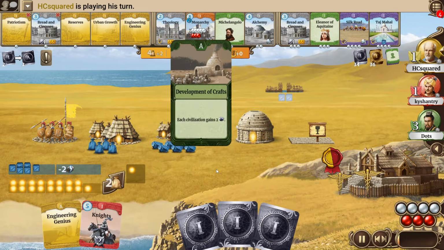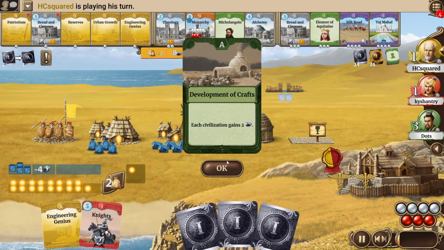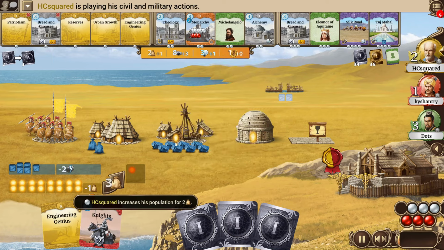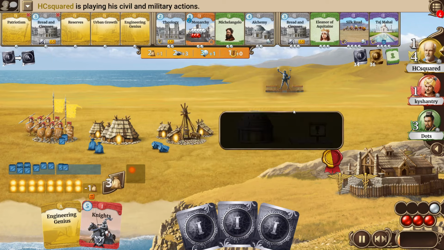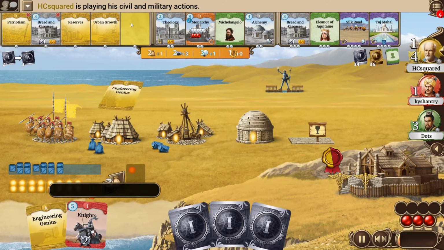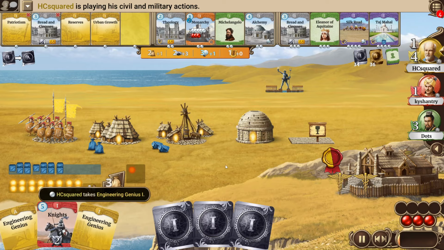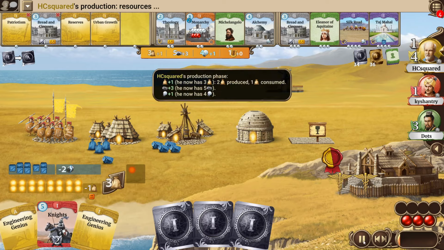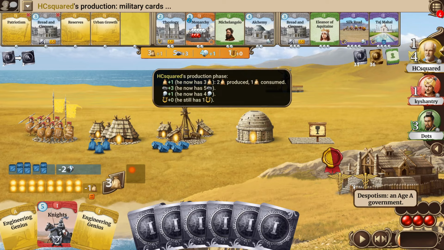Then we have HCsquared, who seeds and opens the development of crafts. He will take the free warrior, increases his population, and will finish the Colossus without the engineering genius, because using it would have caused corruption. Let's see if he will take even another copy of engineering genius. He will, and who knows, I mean, at the next turn he will have collected the 3rd Hippocrates token.